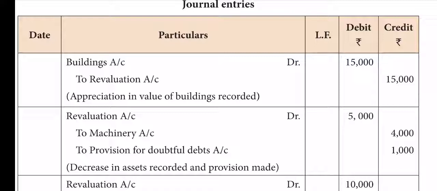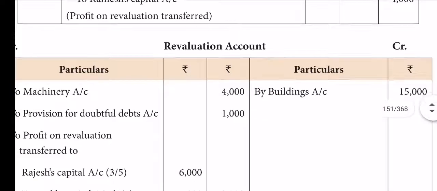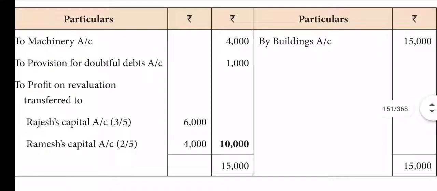These 2 journals we are now going to post. Don't pass a third journal now, only after posting. Now these 2 journals are to be posted in the revaluation ledger account.